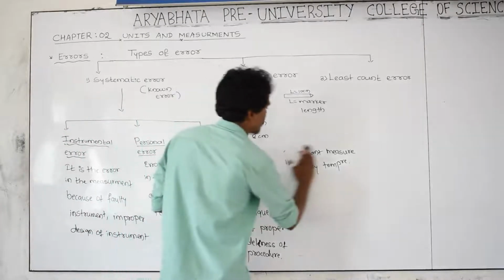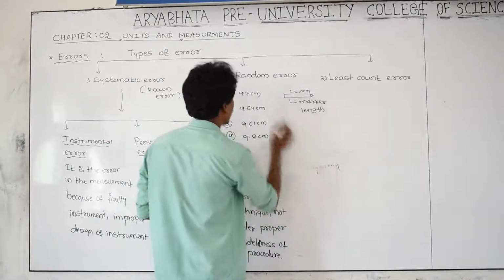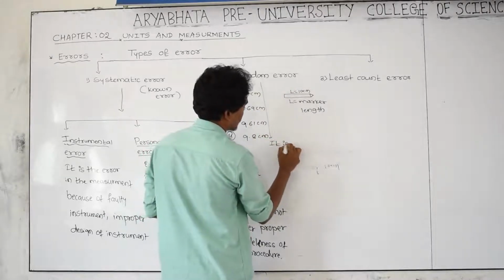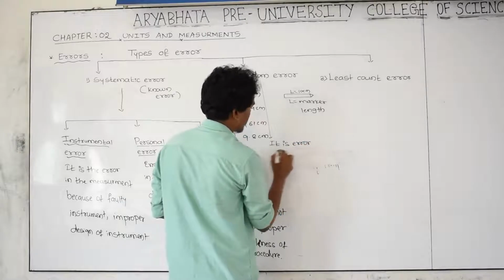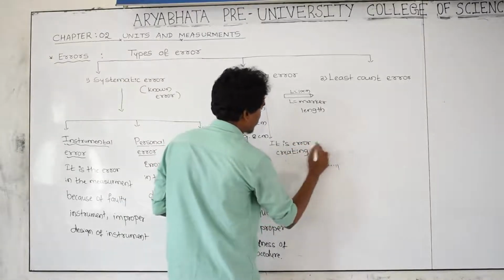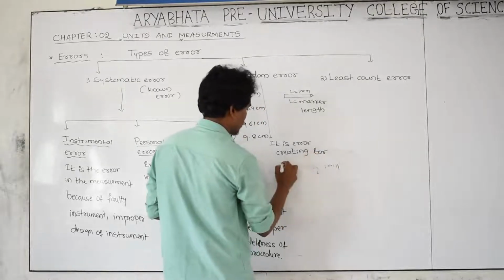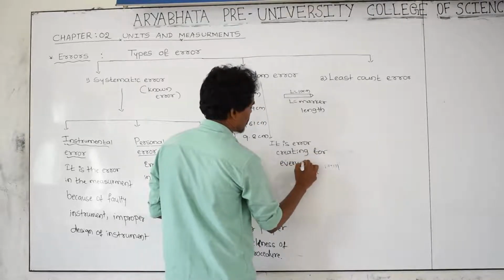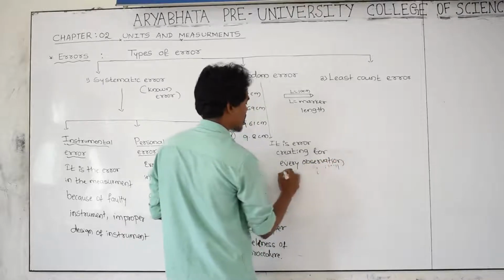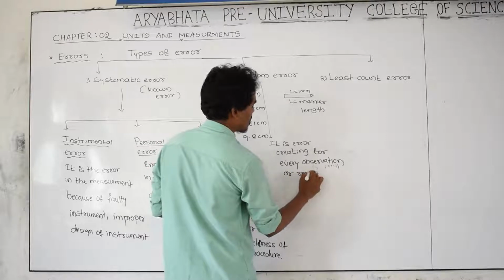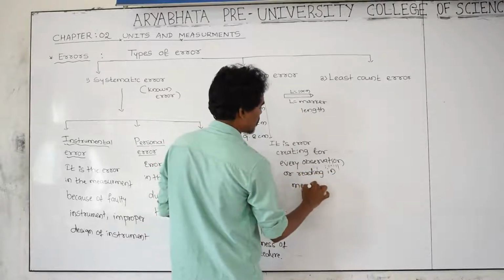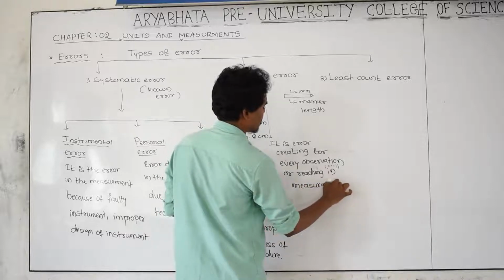Therefore here, what do you mean by random error? It is the error created for every reading in the measurement, for every observation or reading. Observation means reading. The error for every observation or reading in the instrument is called random error. The definition is not important, leave it.